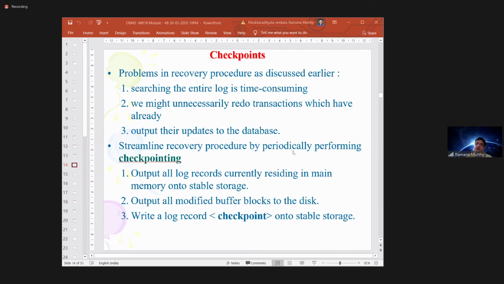And for the sample, we identified transactions T0 and T1 and verified their status, whether the log contains both the T start and T commit statements or not. If both statements are available in the log file, then you are doing the redo operation. If only T start is there and T commit is not there, then you are performing the undo operation. That is what you identified in the last 2 classes. Okay.